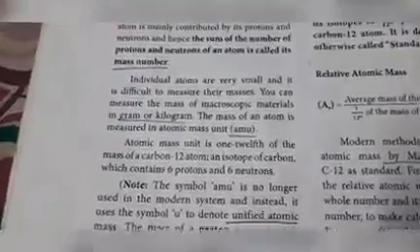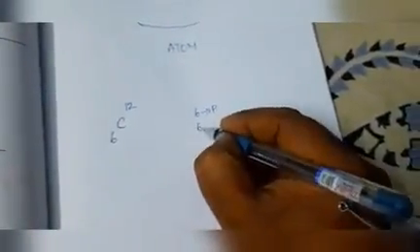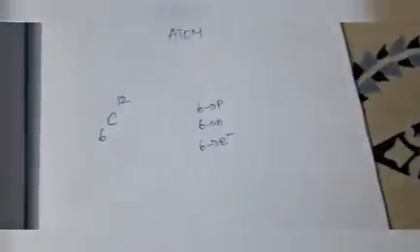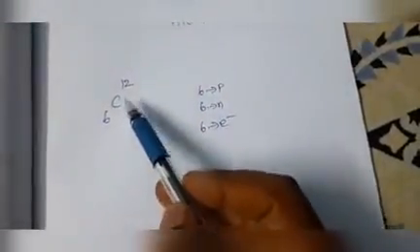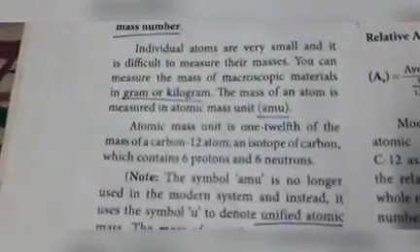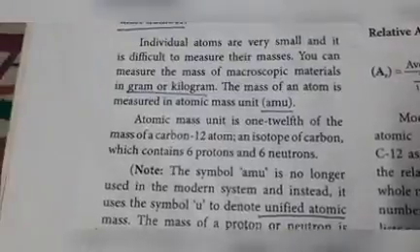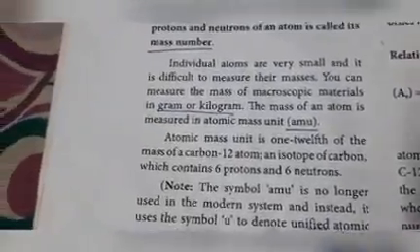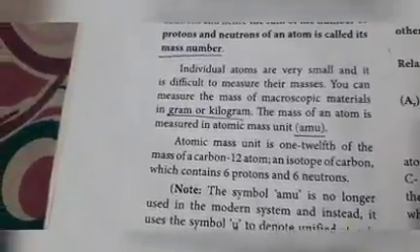What do you mean by carbon 12? Carbon 12 means carbon with atomic number 6 and mass number 12. Atomic number 6 means it contains 6 protons, 6 neutrons and 6 electrons. Carbon 12 is an isotope of carbon, one of the isotopes. Carbon 13 and carbon 14 also exist.